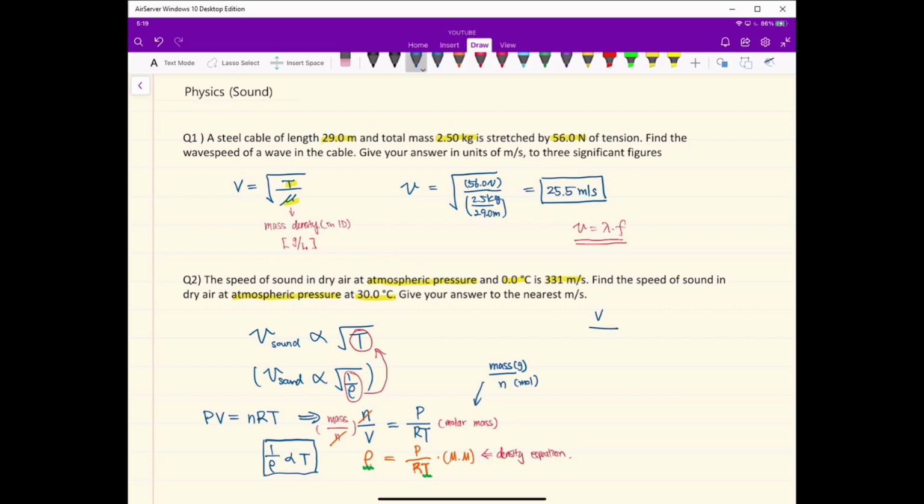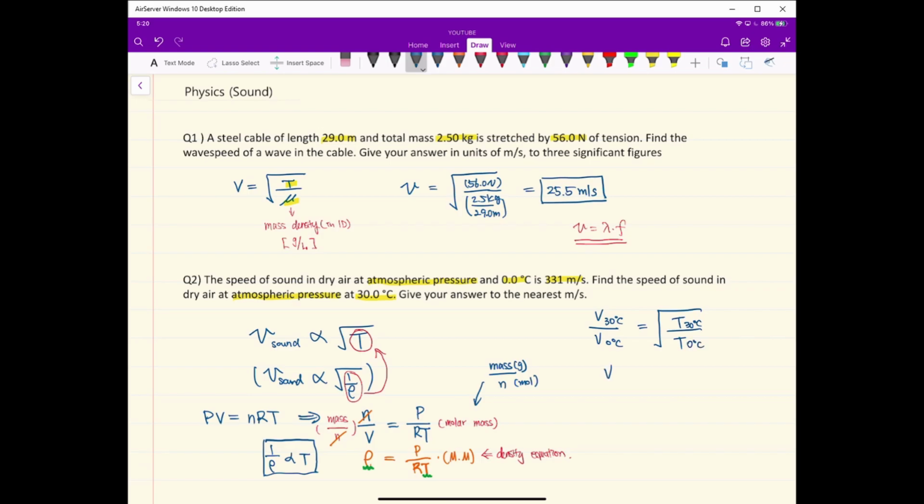So V, speed of the sound at 30 degrees Celsius over speed of the sound at 0 degrees Celsius, equals the square root of temperature at 30 degrees Celsius over temperature at 0 degrees Celsius.